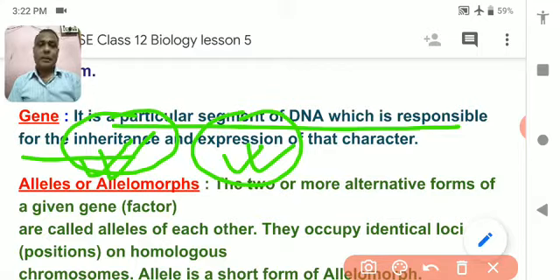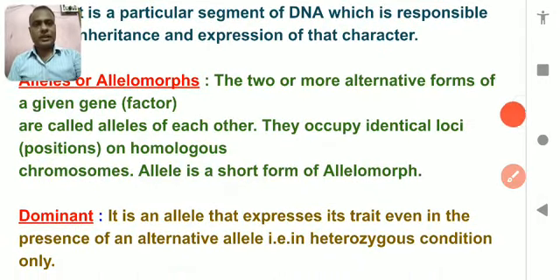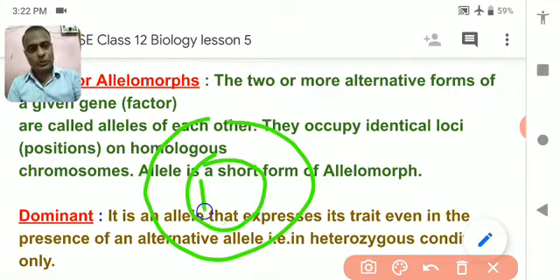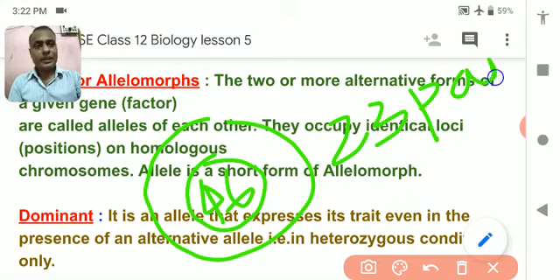Let's see about allele or allelomorphs. What is called an allele? If I take a cell of our body from anywhere in our body, not the gamete, we will see there are 46 chromosomes, meaning 23 pairs, and each pair has 2 chromosomes.